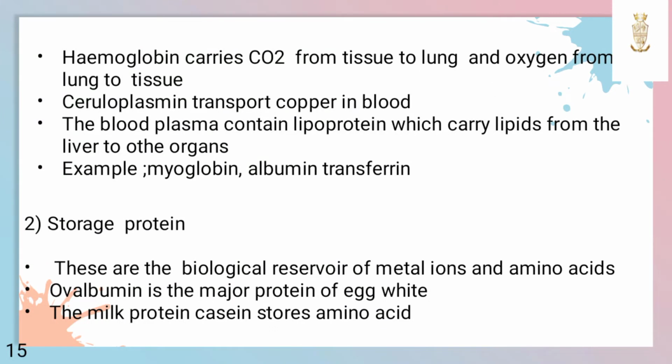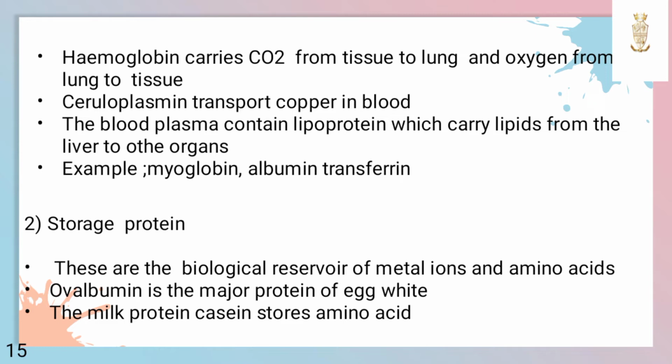For example, hemoglobin carries carbon dioxide from tissues to lungs and oxygen from lungs to tissues. Ceruloplasmin transports copper in the blood. The blood plasma contains lipoprotein which carries lipid from the liver to other organs. Other examples are myoglobin, albumin, transferrin.